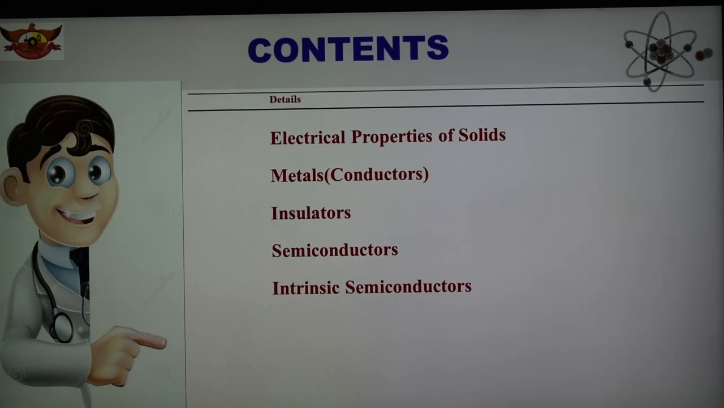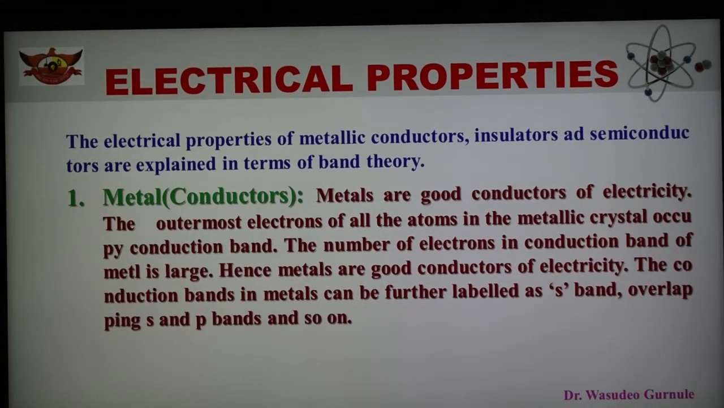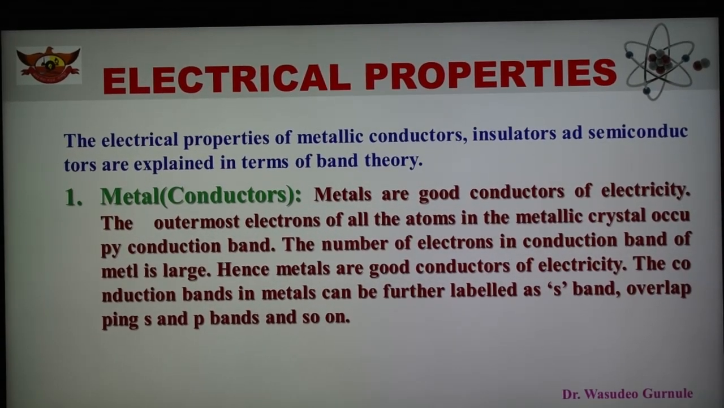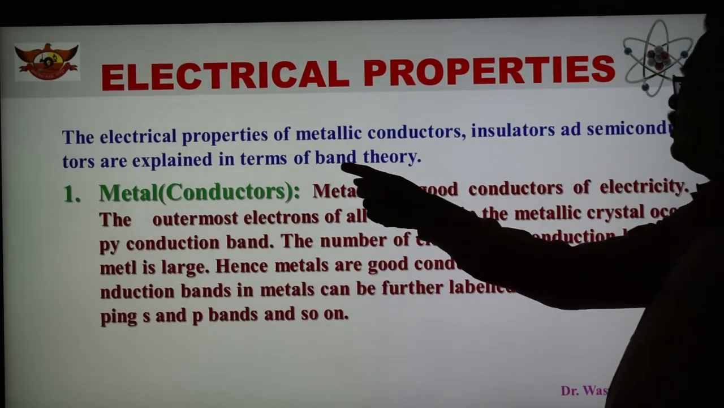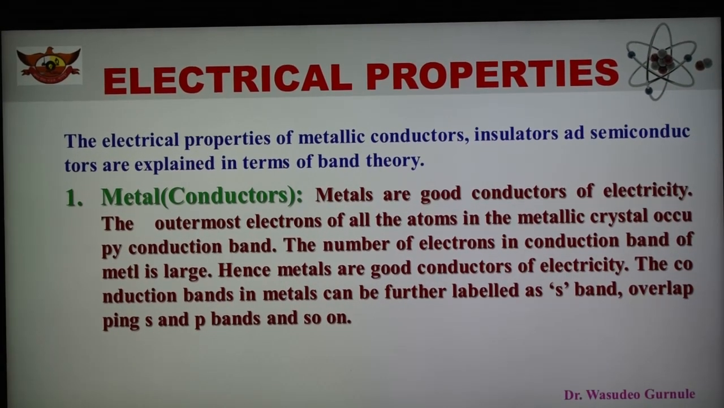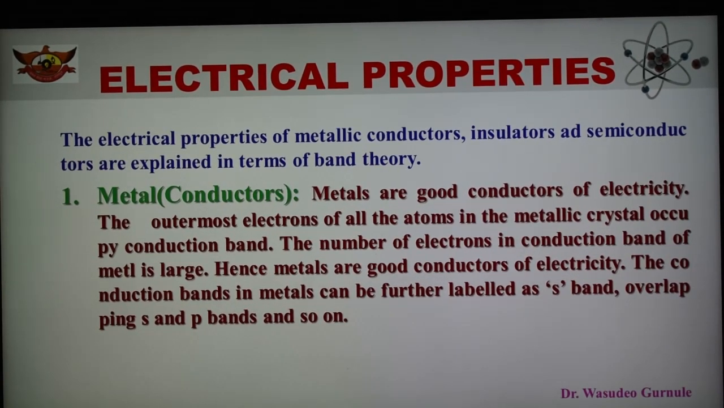As we know, the electrical properties of metallic conductors, insulators or semiconductors can be explained in terms of the band theory. Already we have seen what is band gap and what is band theory. So the electrical properties of metallic crystals can be explained in terms of the band theory. There are three important parts of the metallic crystal. One is a metal, that is a conductor, second is an insulator, and third is a semiconductor.